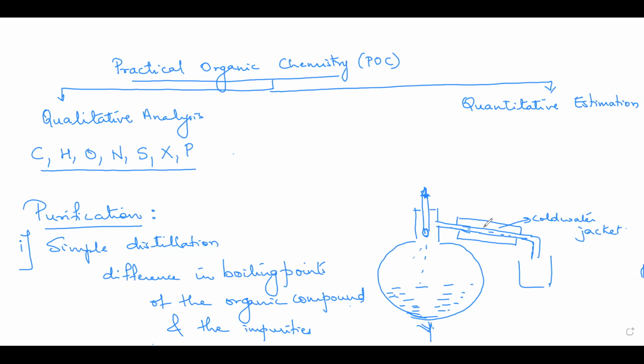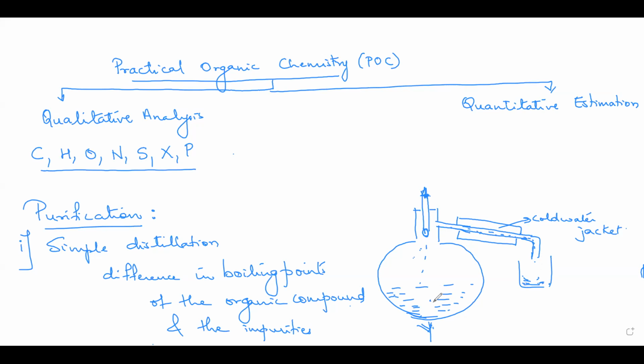But here you have a cold water jacket in which cold water is circulated surrounding the side arm. So what will happen to these vapors? They will condense, and the liquid will fall down here. The one having lower boiling point gets collected here, and the one having higher boiling point will stay in the distillation flask. So this is a technique which we use for mixtures with difference in boiling point, and the boiling point difference should be at least minimum 25 degrees Celsius or more. Then we go for simple distillation.